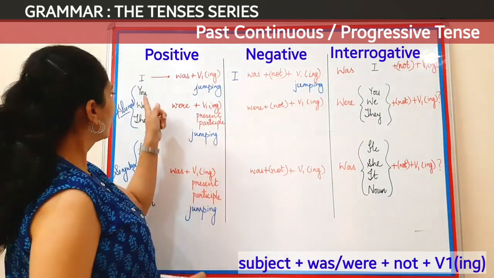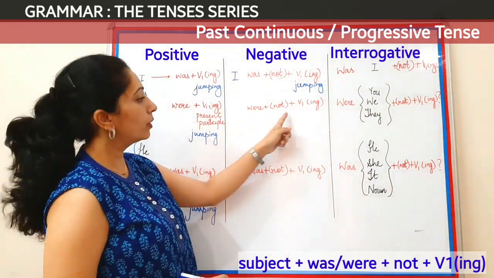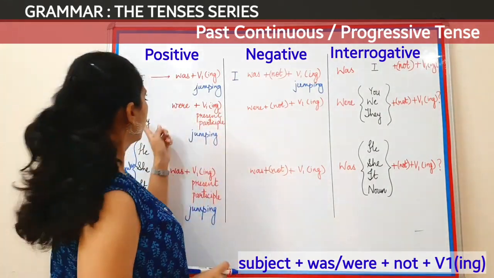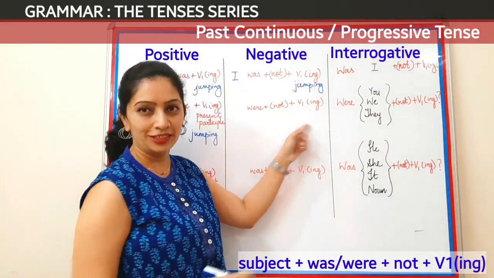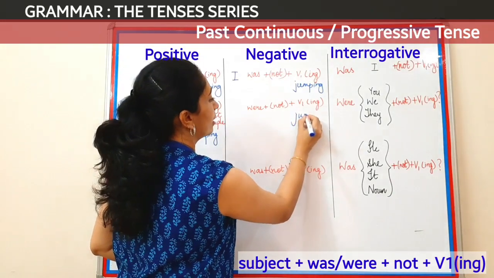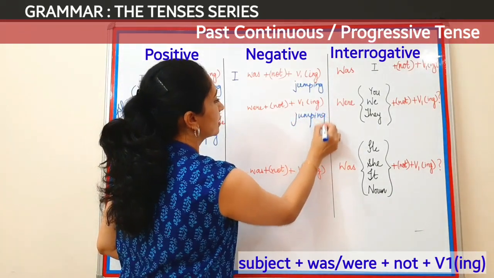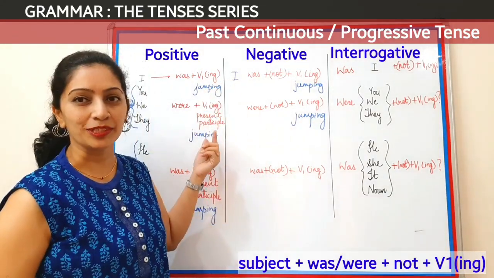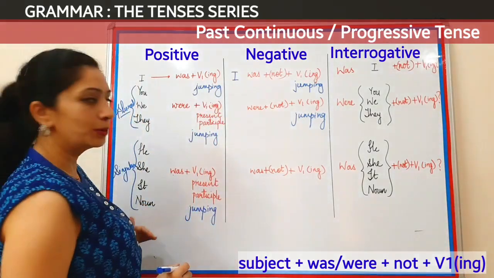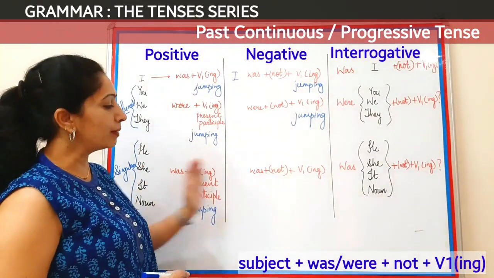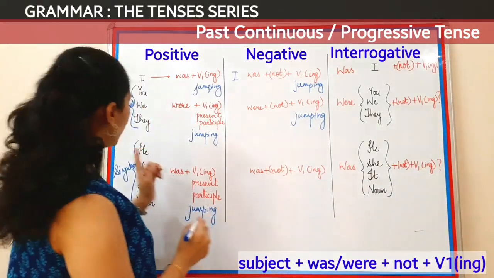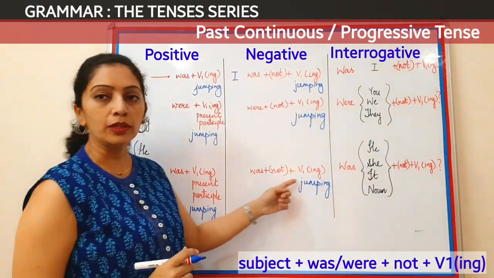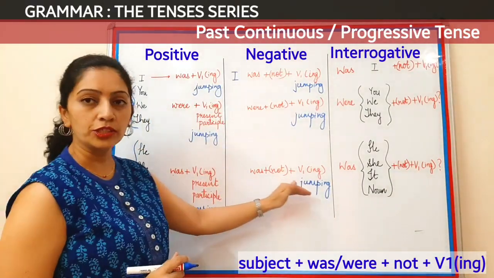Yeah. Then you were not jumping. We were not jumping. They were not jumping. So that's how we are able to make sentences in the negative format for all these subjects. Now coming to the next group of subjects, he, she, it. Let's make a sentence in negative form, like he was not jumping, she was not jumping, it was not jumping,